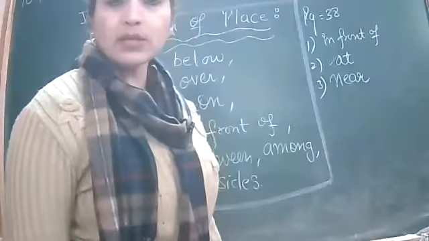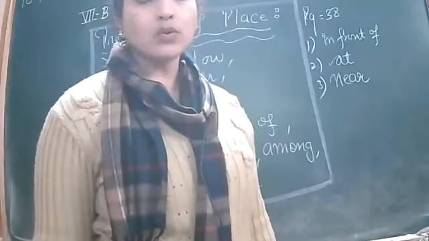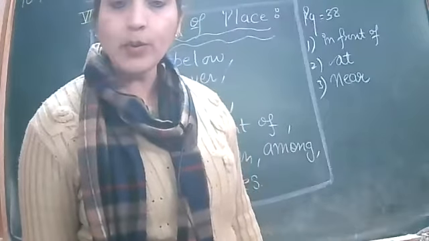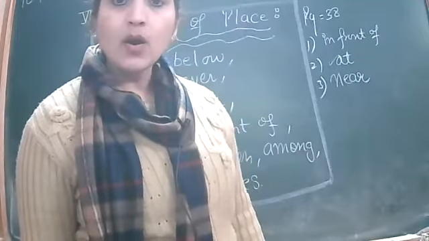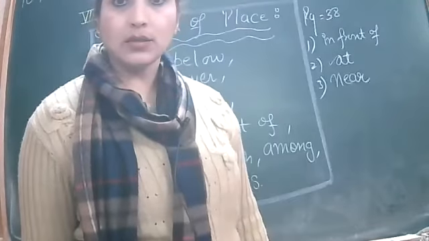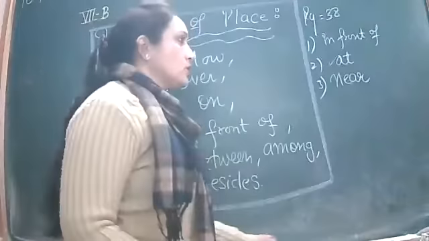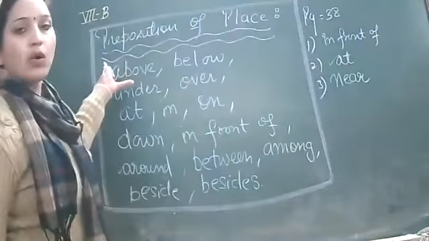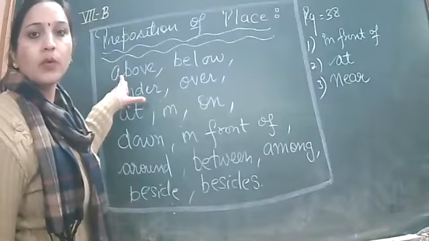So 3 we have discussed. There are 12 sentences. So the rest of the 9 sentences you will be doing as homework. And this homework will be discussed in class. Okay, bache? So you will be preparing this table also in your fair notebooks.